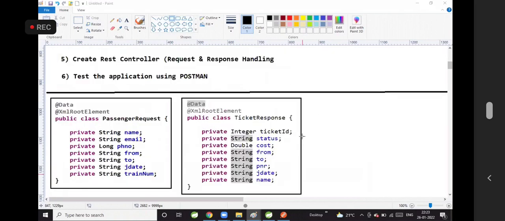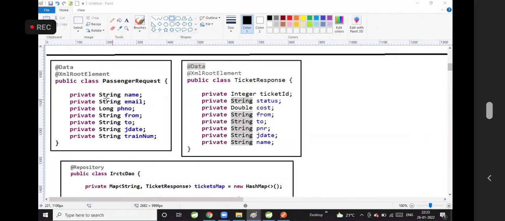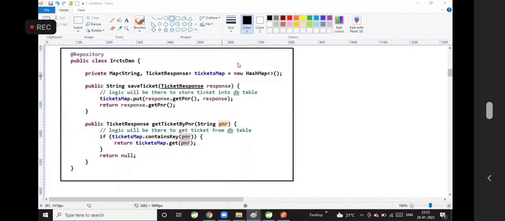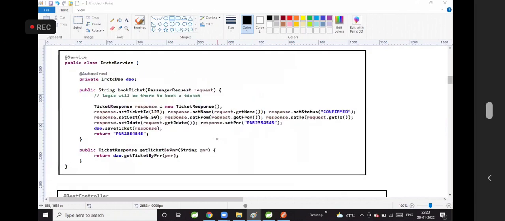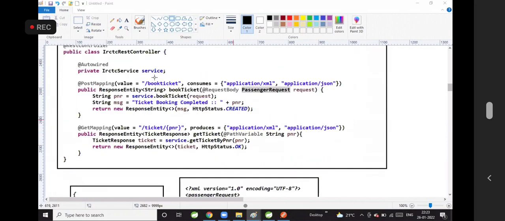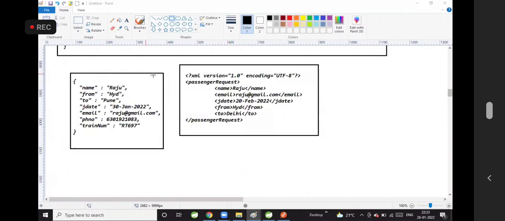You got it? First I have created the project. Then I have created one request binding class and one response binding class. Then I have taken the DAO. In the DAO, I am writing the logic to store the data into a map. Then I am having the IRCTC service. Next, I am taking a REST controller. It is having one POST request and one GET request. It takes JSON data as input and XML data as input. Got my point?